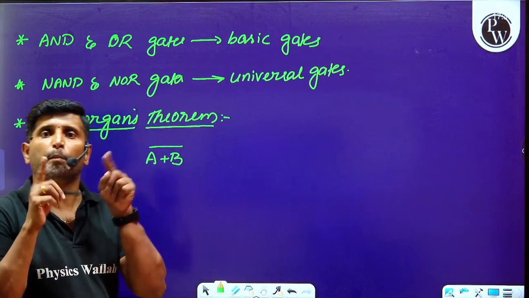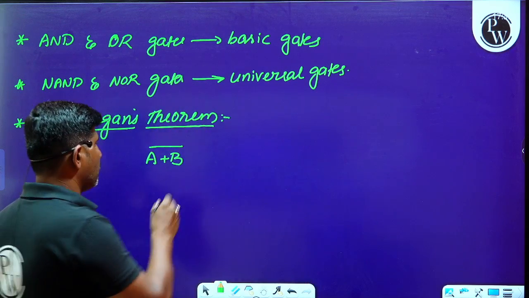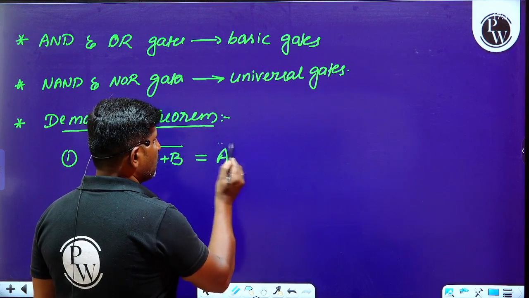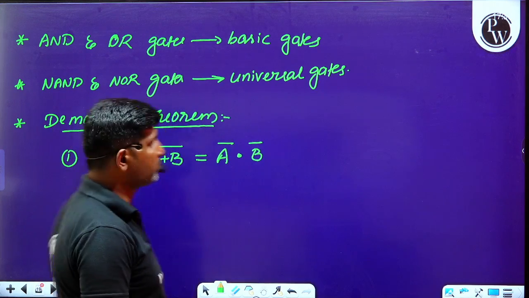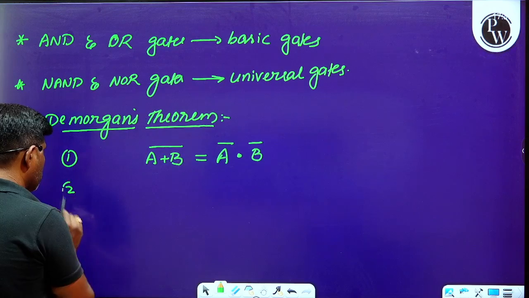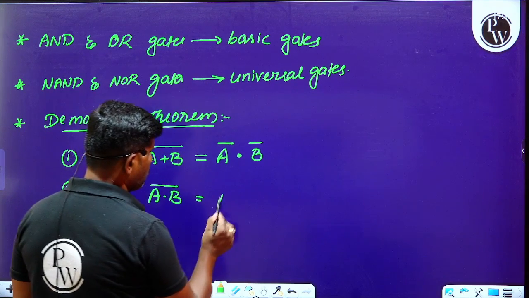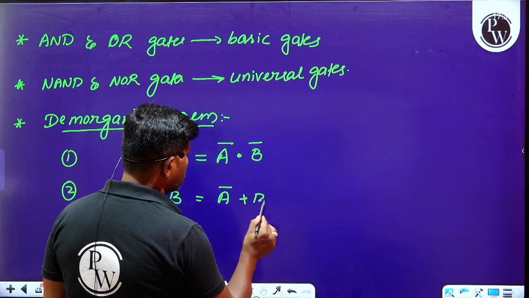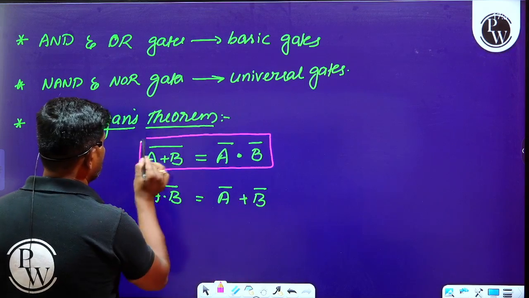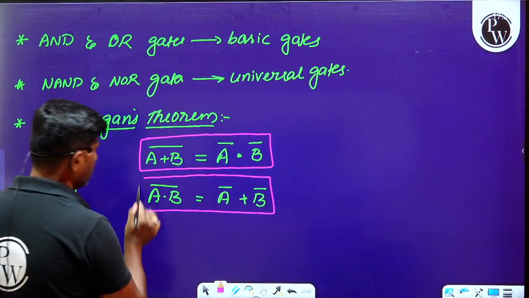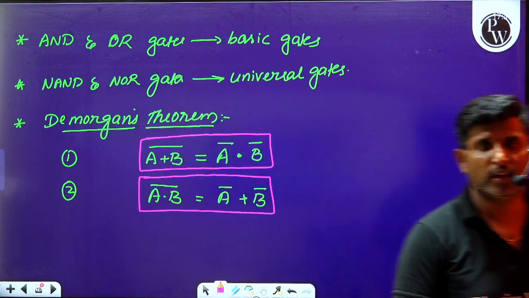That is, the complement of the sum of two variables is always equal to the product of the individual complements. Similarly, (A dot B) whole complement equals A complement plus B complement. That is De Morgan's theorem. I hope you understood this point clearly.